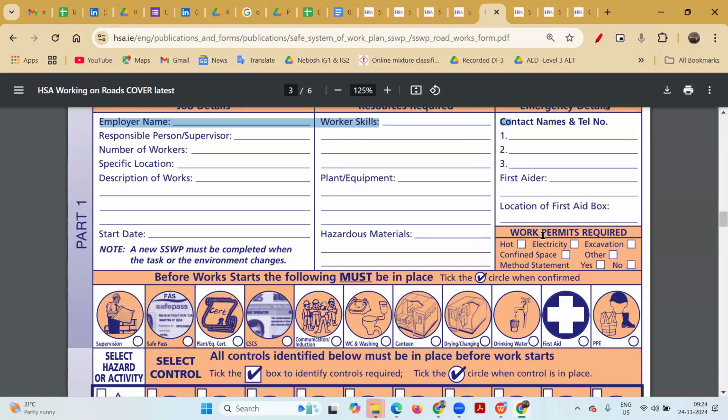Suppose you are in a process industry, so for every activity you have an SOP. Maybe for hydrocarbon you have the SOP. For every activity you have the permit to work.